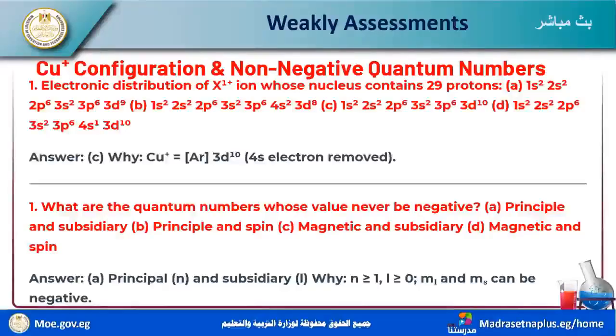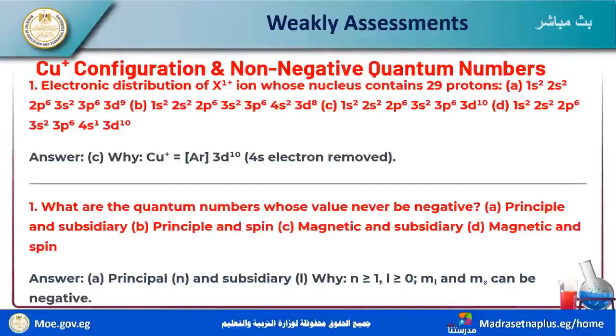If it loses one electron from s, then the number of electrons in d equals 10 and 4s equals 0. So the answer is 1s2, 2s2, 2p6, 3s2, 3p6, 3d10. Where is 4s? 4s equals 0, so it is not found here. No electrons in 4s. So C is the correct answer.